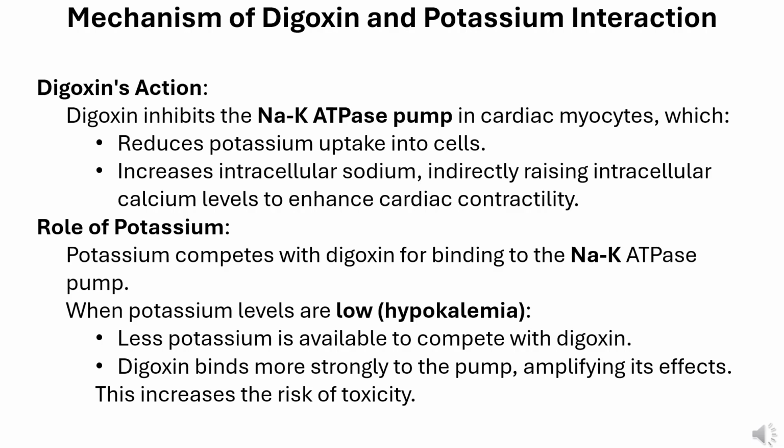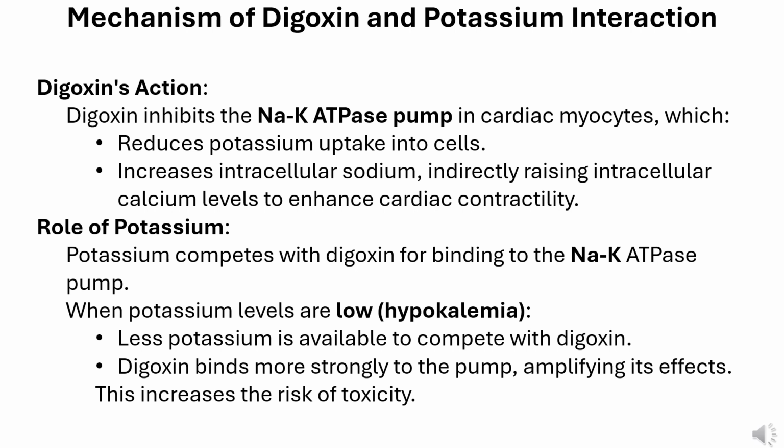Digoxin's action. Digoxin inhibits the sodium-potassium ATPase pump in cardiac myocytes, which reduces potassium uptake into cells. This increases intracellular sodium, indirectly raising intracellular calcium levels to enhance cardiac contractility.